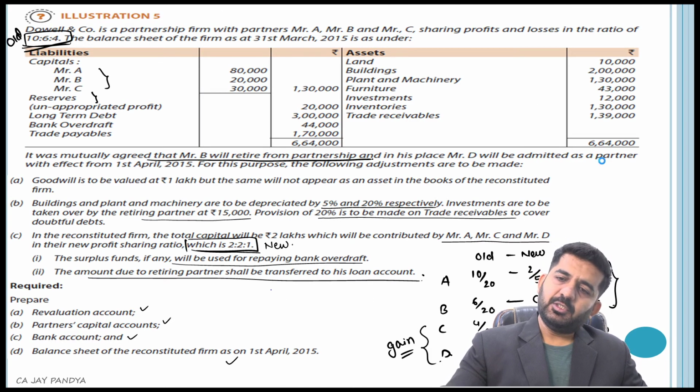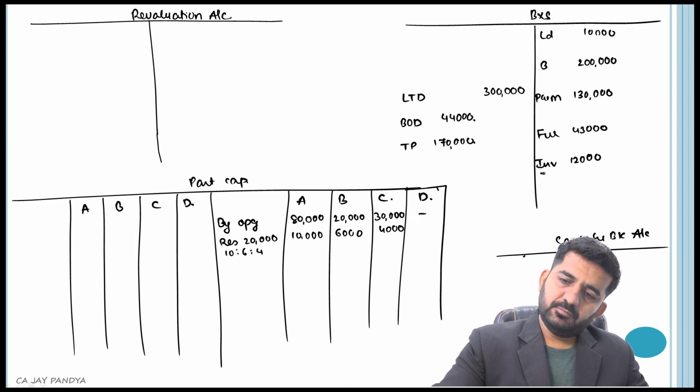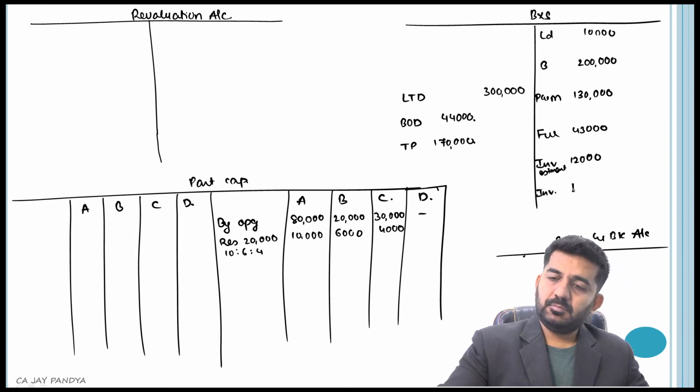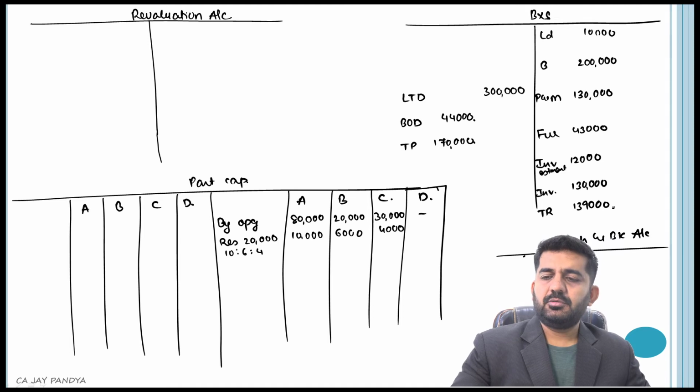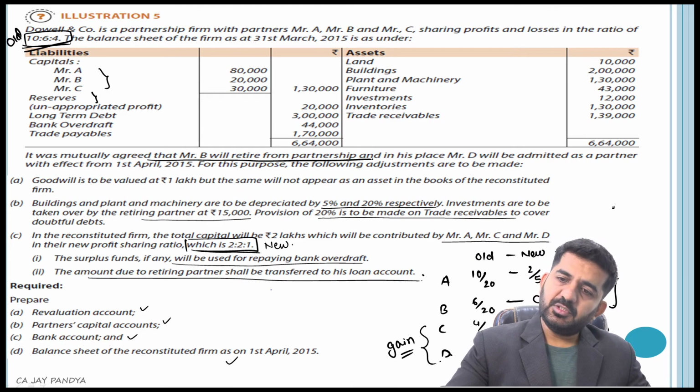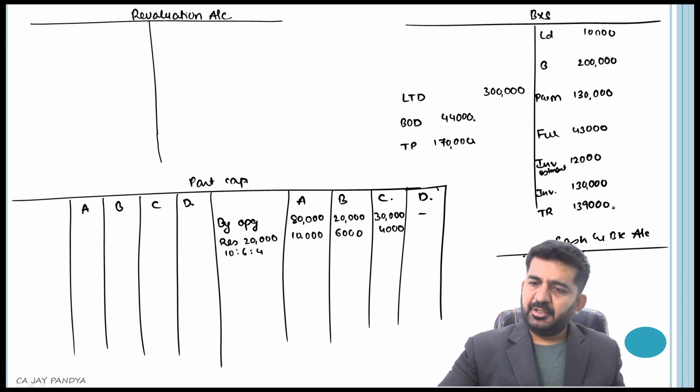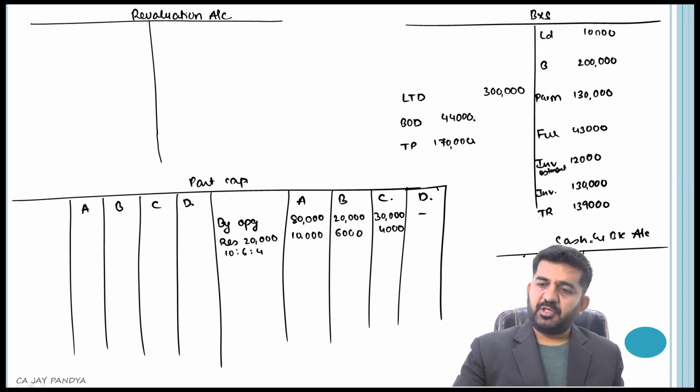Inventory 1,30,000. Trade receivable 1,39,000. Was it 1,39,000? Yes. I need to keep some space for cash and bank.